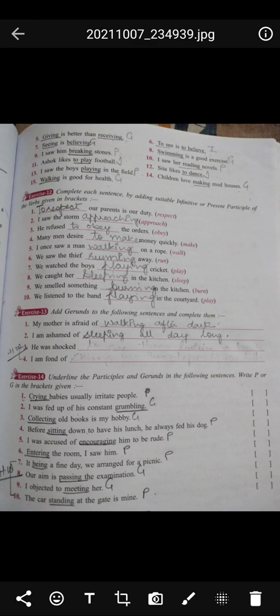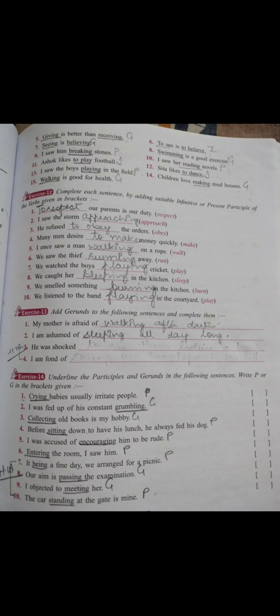Sixth, to see is to believe. To see and to believe, it is infinitive. Then seeing is believing. Seeing and believing, it is gerund. Then swimming is a good exercise. Underline swimming, it is gerund. I saw him breaking stones. Breaking, it is participle. I saw her reading novels. It is participle. Then Ashok likes to play football. To play, it is infinitive. Then Sita likes to dance. To dance, it is infinitive.